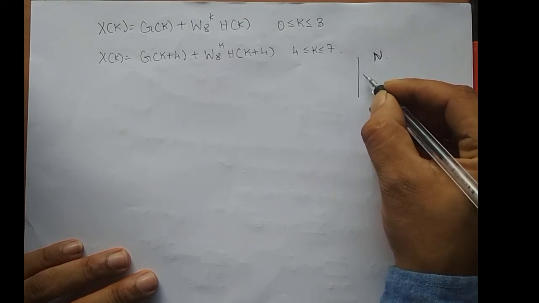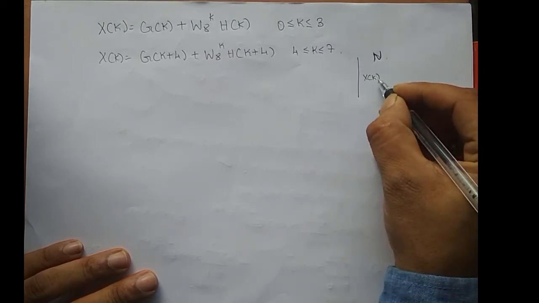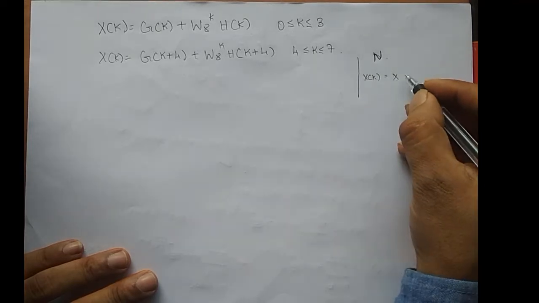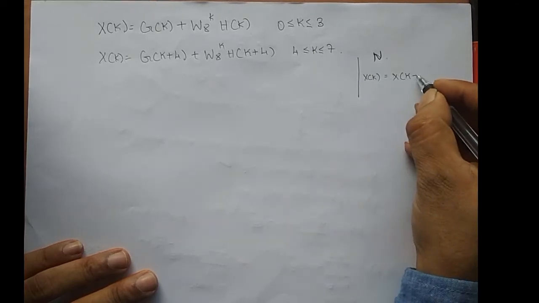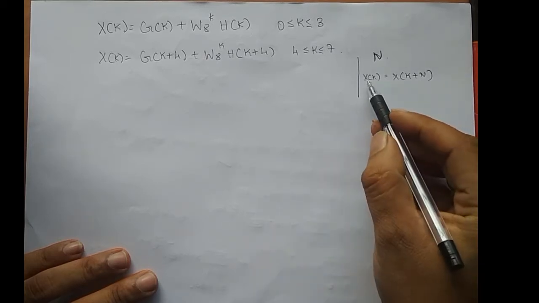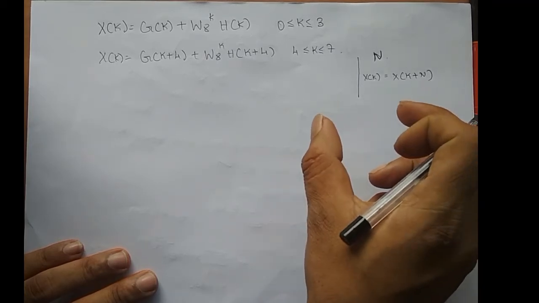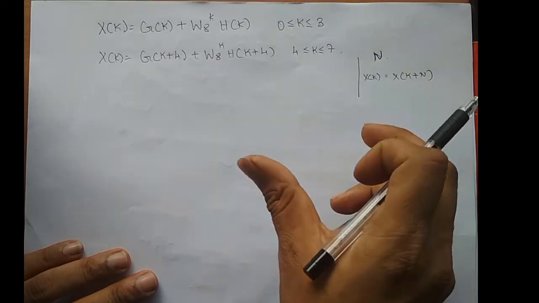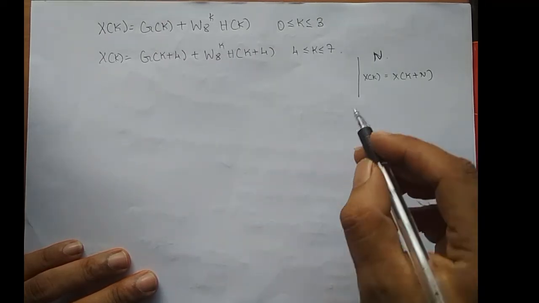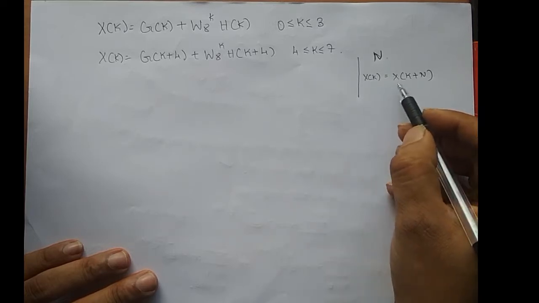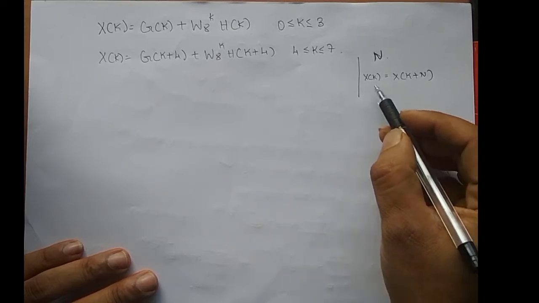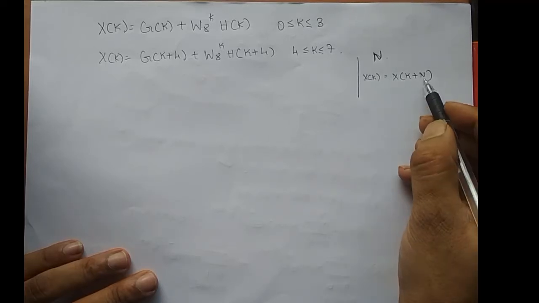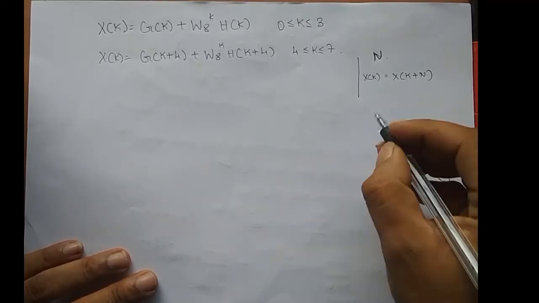So we can prove it in a simple step. X of k is equal to, if I shift this signal right or left N times, k plus N, I get the same. When you take a signal and shift it by capital N, and you end up with the same signal, then obviously it is a periodic signal, right? And this is the condition for periodicity, correct? So X of k should be equal to X of k plus N, where N is the fundamental period. We'll try to prove it.